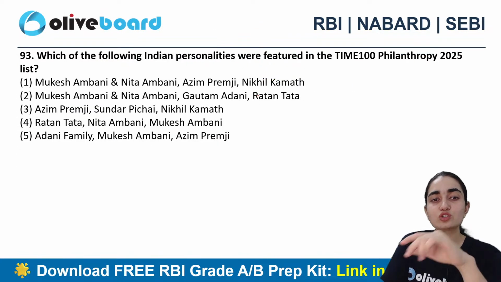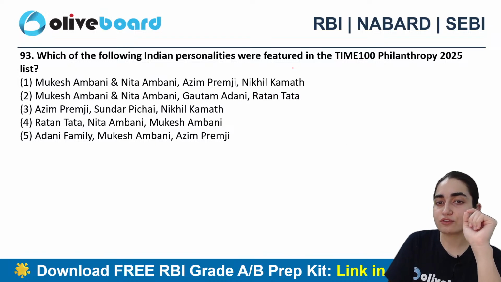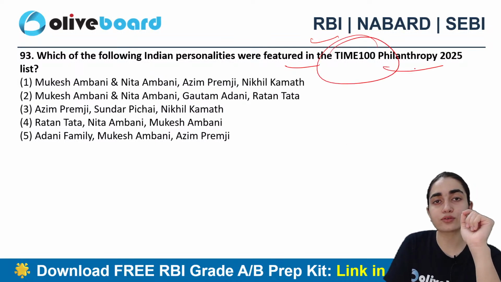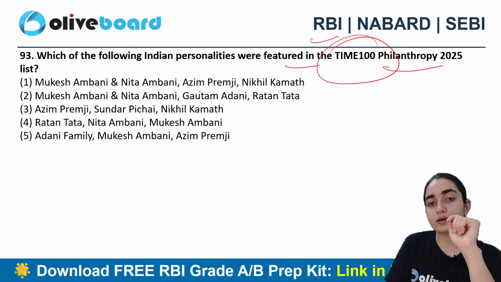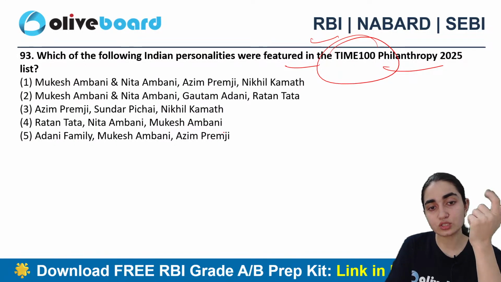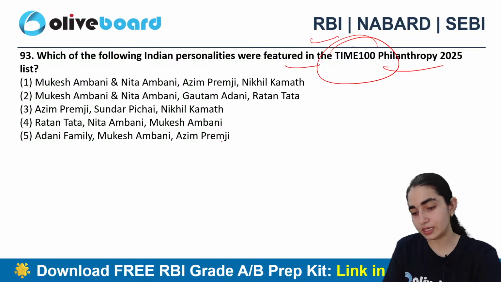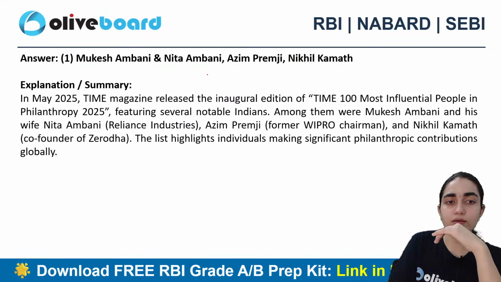Good. Next question says, which of the following Indian personalities were featured in the Time 100 Philanthropy 2025 list? Mukesh Ambani, Nita Ambani, Azim Premji, Nikhil Kamath, Gautam Adani, Ratan Tata ji, Sundar Pichai, the Adani family, or Mukesh Ambani or Azim Premji? B. All right. So B is the correct. Like A is the correct answer.